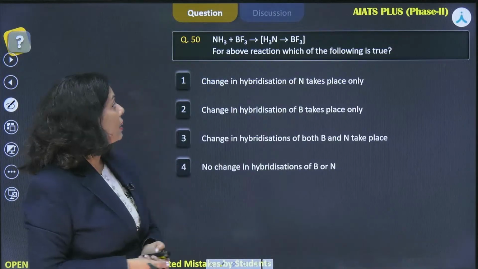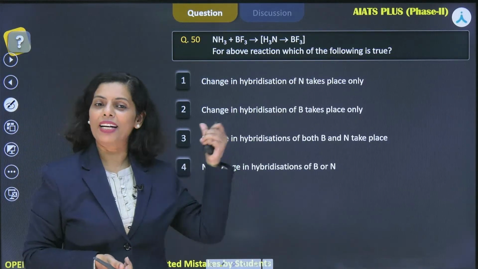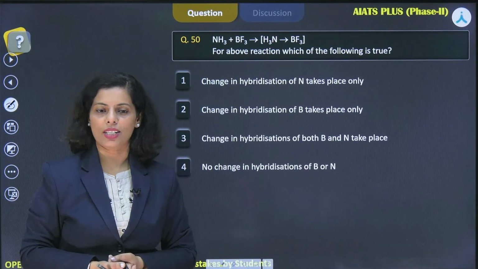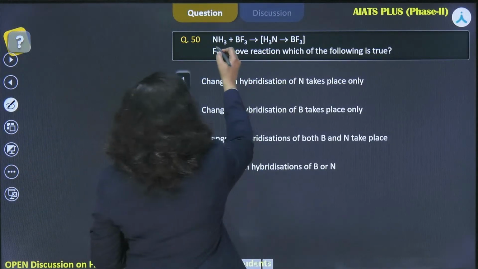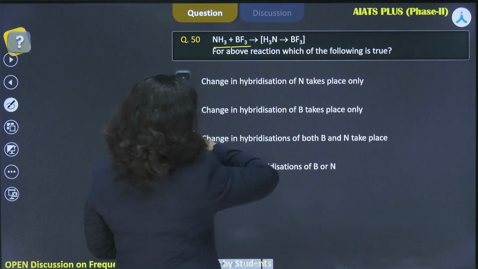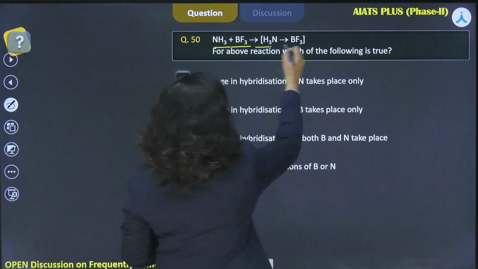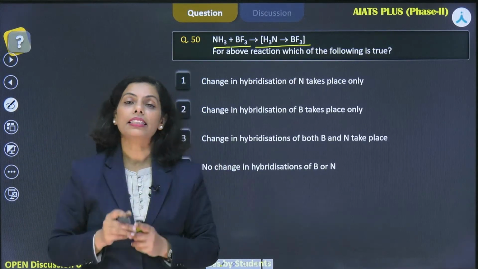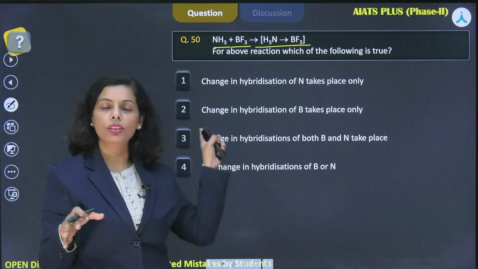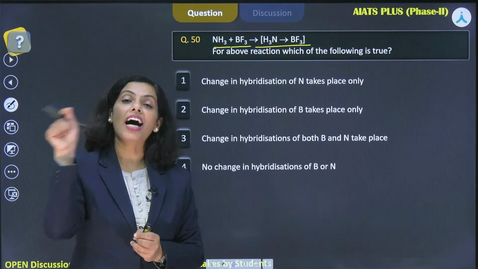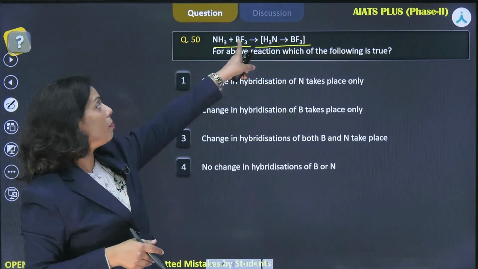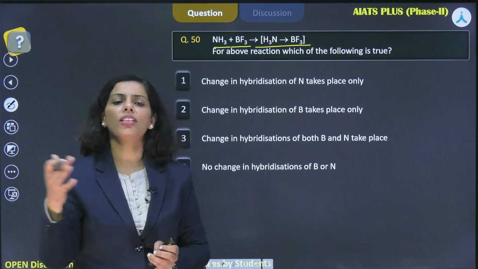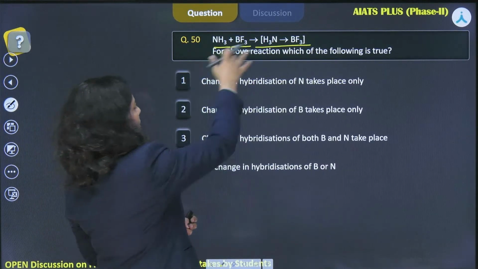Now, the next question is from the chapter hybridization, right? And hybridization means chapter 4, chemical bonding and molecular structure, okay? The question is, you are adding ammonia to BF3. One adduct is formed, and they are asking which statement is correct. If you have studied NCERT line by line and solved the questions, you know such a question is there in the NCERT book answers as well, right? There, instead of BF3, AlCl3 is mentioned, and they ask what the change in hybridization is. Anyway, let's check this question.